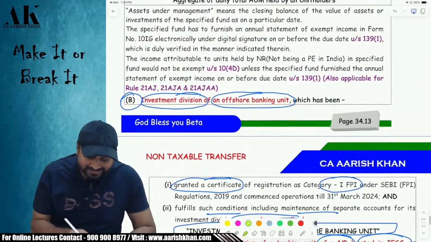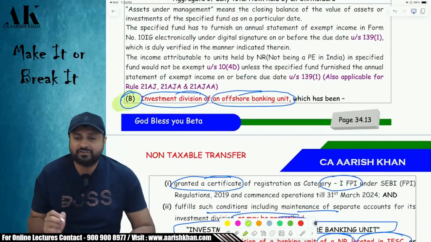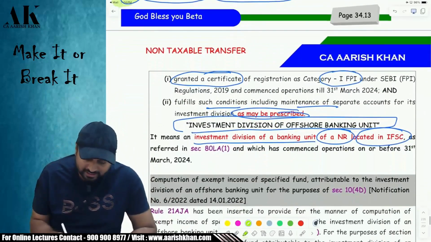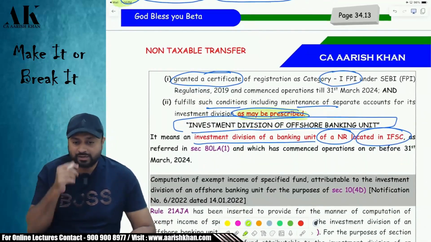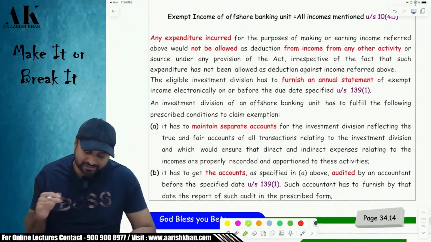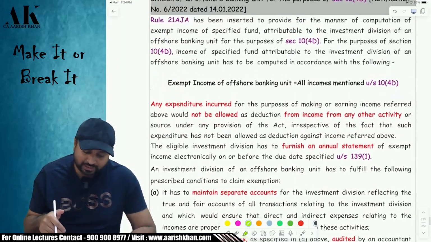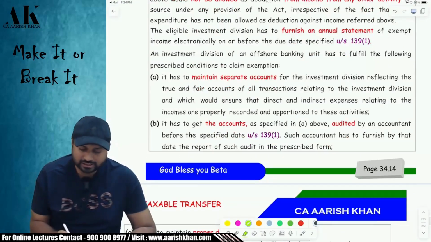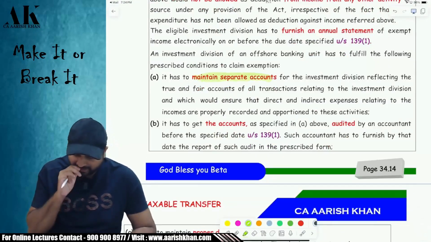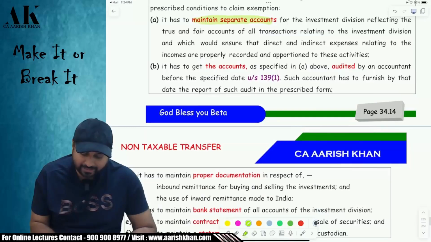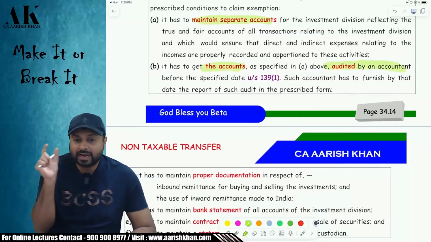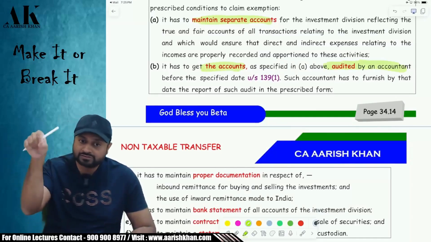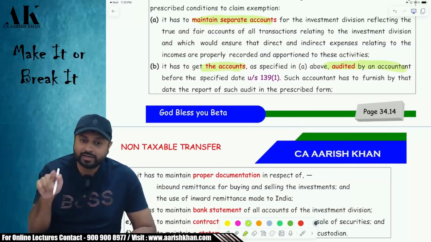Similarly, if I come to the second specified fund, here also there was some condition that may be prescribed by the department. Can you see this? Which will be prescribed, which was written over here. So has the government prescribed some conditions? Yes, they have prescribed some conditions which we have to see over here. Which are those conditions? You have to maintain a separate account for the investment division. Apart from the separate accounts, the accounts must be audited by a chartered accountant. Okay. A separate account has to be made for that investment division of the offshore banking unit, and the separate account should be audited by a chartered accountant.